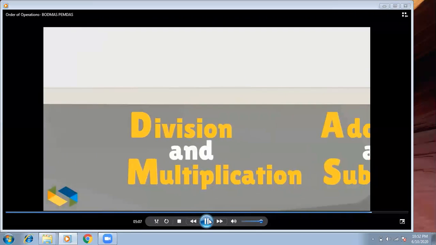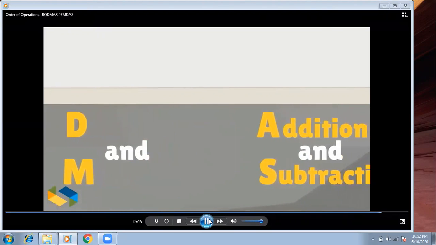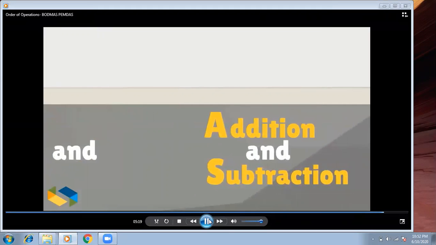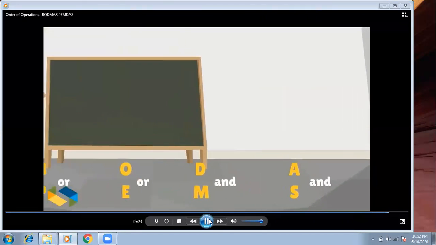Next, we simply use M and D for multiplication and division respectively. The order of letters M and D is not important. Just remember that these have to be done before the addition and subtraction, which we depict with the letters A and S. So there you have it.